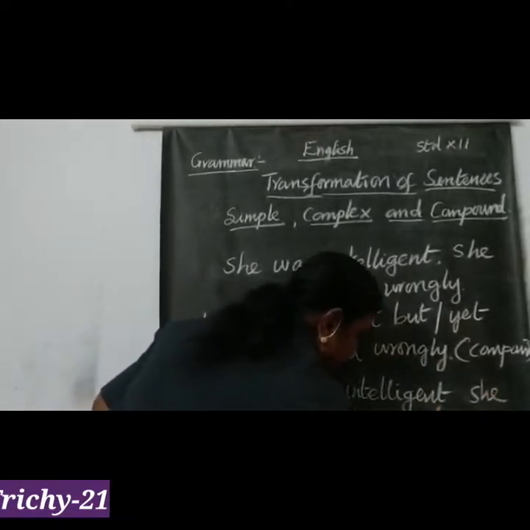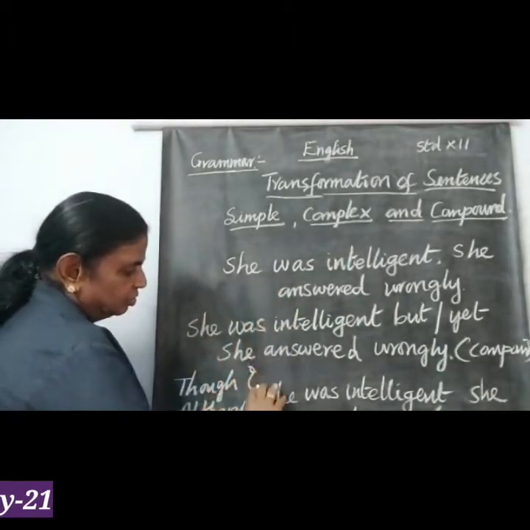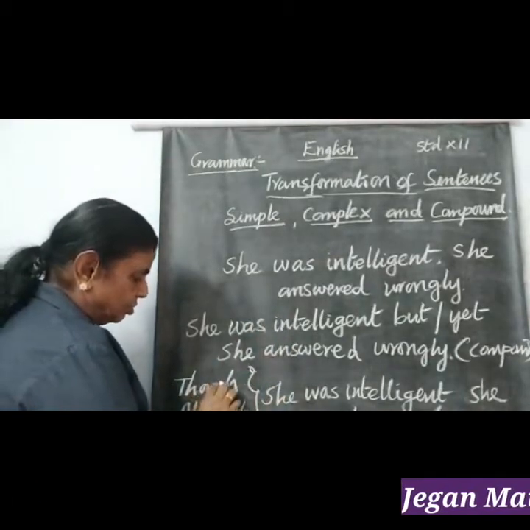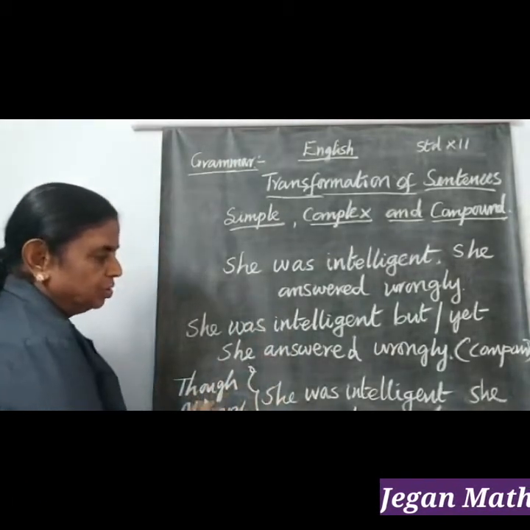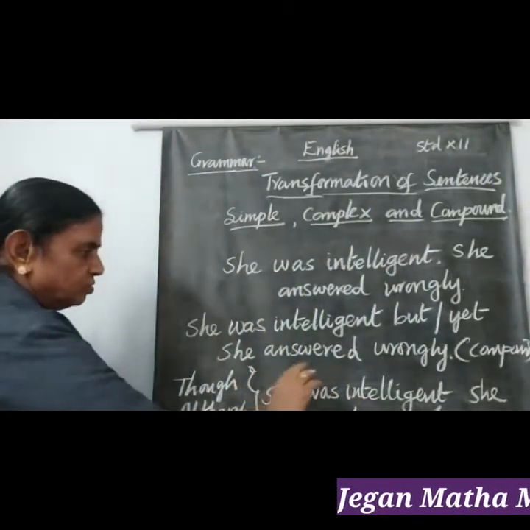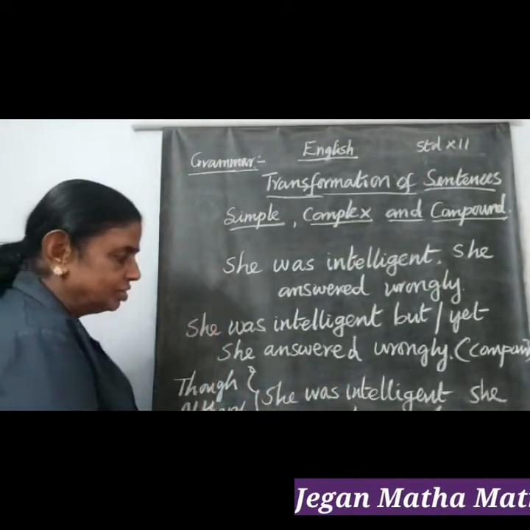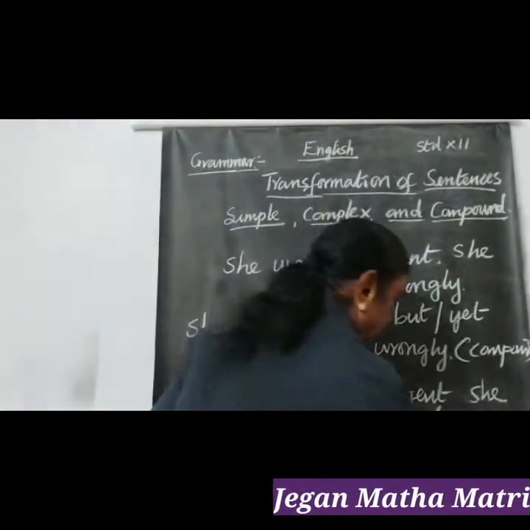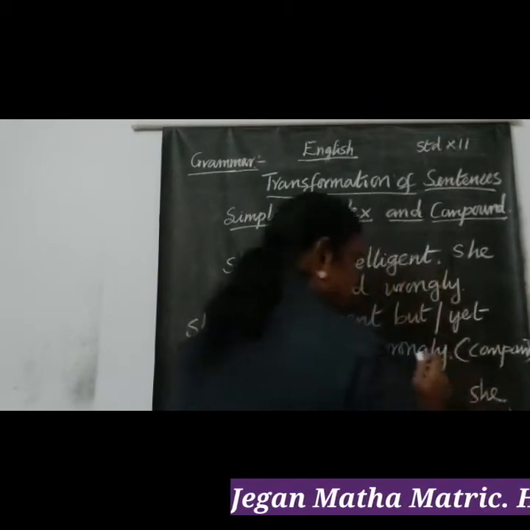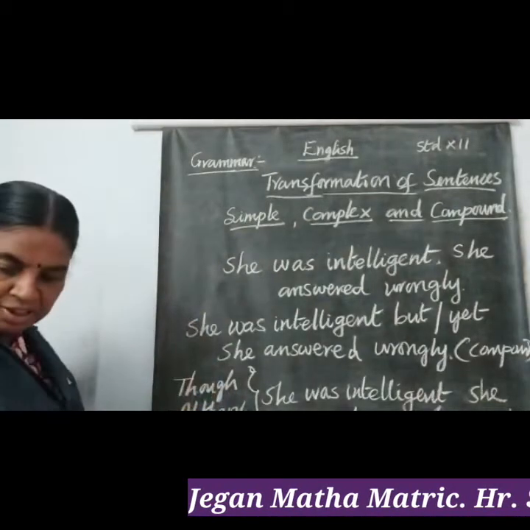See how we changed the compound sentence into a complex sentence using the subordinating conjunctions though, although, even though. Though she was intelligent, she answered wrongly. Although she was intelligent, she answered wrongly. Even though she was intelligent, she answered wrongly. So, complex sentence. Now, how to convert this sentence into a simple sentence?